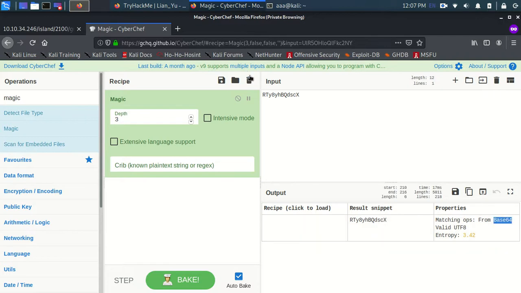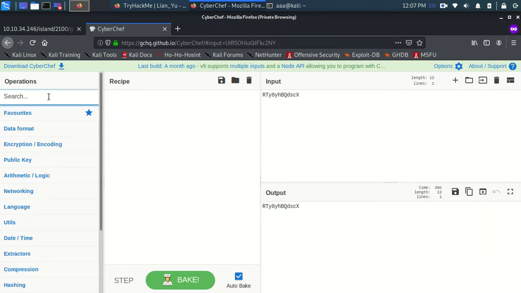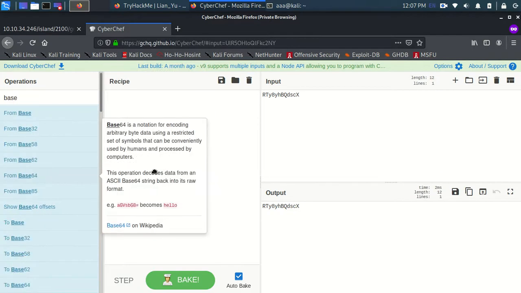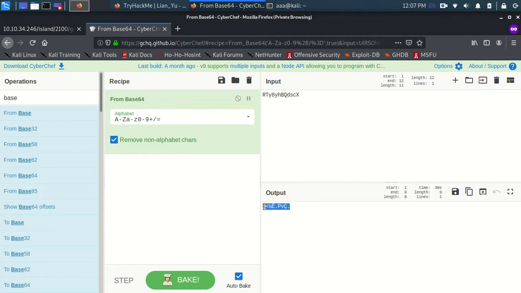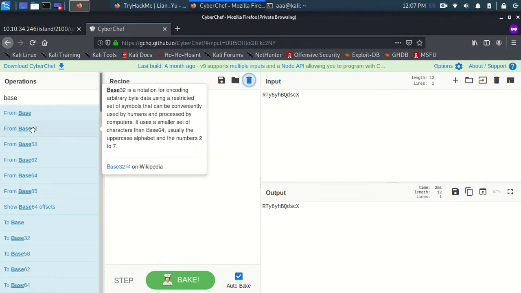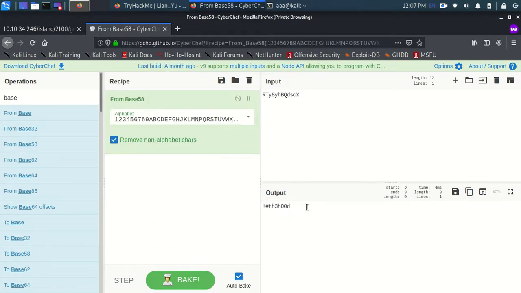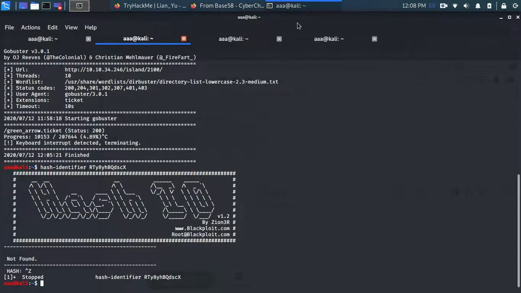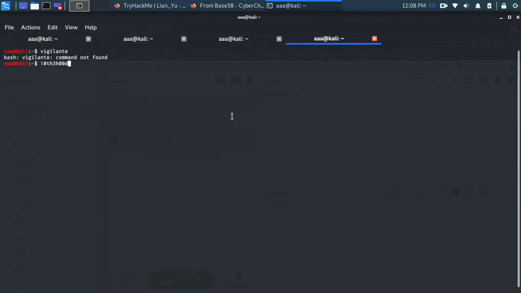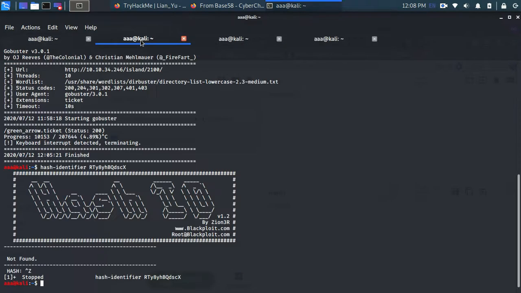So let's try base64, but I don't think base64 is the right answer. So let's try different bases, like base32. Let's now try base58. And if you notice, for base58 it actually makes sense, it's like the hood. So I think this is the answer. Base58 is the one, as you can see it's looking like the hood, and it's making sense as well. So for the info, one we have found is vigilante and one we have found is the hood.